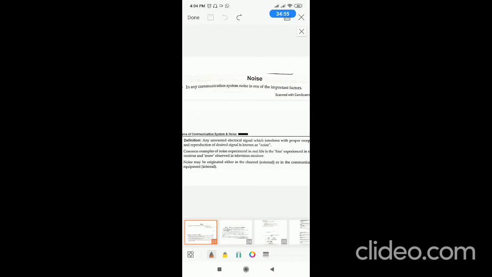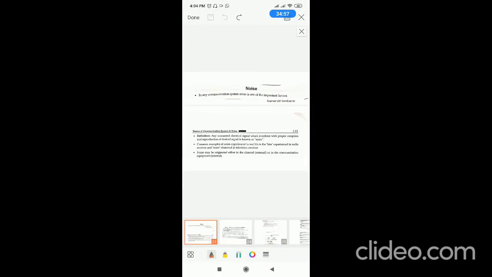Any unwanted electrical signal which interferes with proper reception and reproduction of the desired signal is known as noise. Simply, any unwanted electrical signal which can be easily added to the original or modulated signal or main signal is called noise. One important property of noise is that it is very high at high frequencies compared to low frequencies,